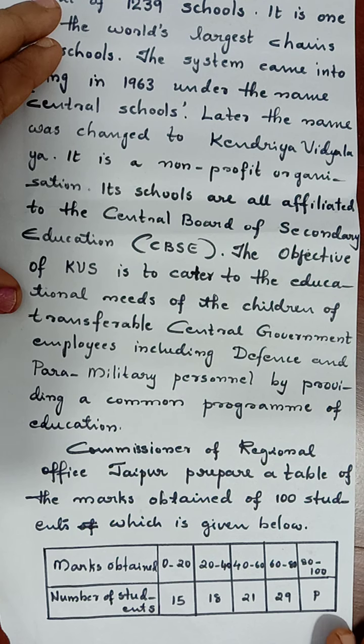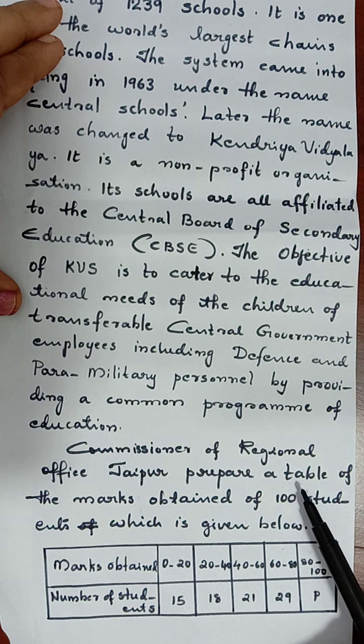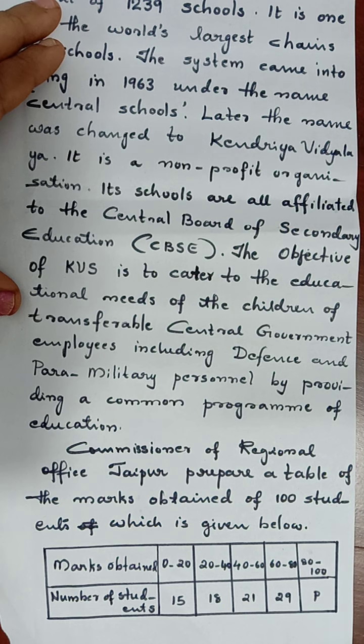See the second paragraph. Commissioner of Regional Office Jaipur prepared a table of marks obtained by 100 students, which is given below. Marks obtained: 0 to 20, 20 to 40, 40 to 60, 60 to 80, 80 to 100. Number of students: 0 to 20, 15; 20 to 40, 18; 40 to 60, 21; 60 to 80, 29; 80 to 100, P. That P value we have to find out here.